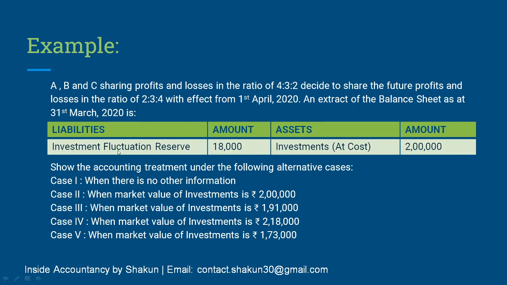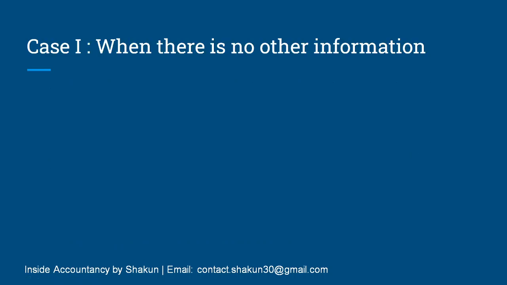Just remember that the investment fluctuation reserve is 18,000 and the investment is 2 lakh. So moving on to the first case, when there is no other information. When there is no other information, that means market value is not given in the question. So we are only left with IFR of 18,000.